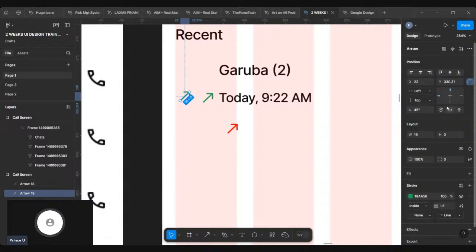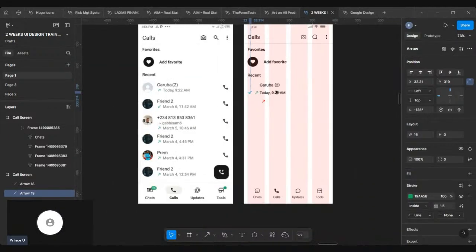Come over to your control panel. See where my mouse is. This is flip horizontal. If I click on it, it's going to face that side. If I click on the next one, flip vertical, it's going to face that. So work with these two functions, flip horizontal and flip vertical, and you'll be able to achieve that.